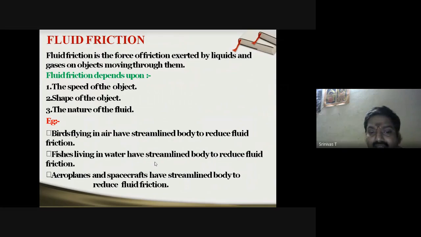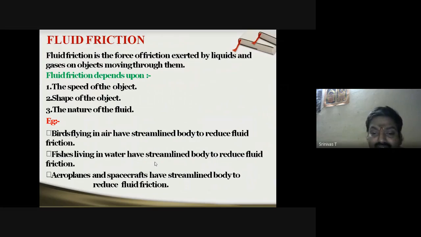Birds flying in air have a streamlined body to reduce fluid friction because they move in air. Because they have a streamlined body, you can see how they reduce pressure, how they overcome this pressure and friction, and how they just move on with ease. Now, fishes living in water have a streamlined body to reduce fluid friction. A lot of pressure will be there on the fishes underneath the sea or any other water body. So again, the fishes live in water with a streamlined body to reduce the friction.